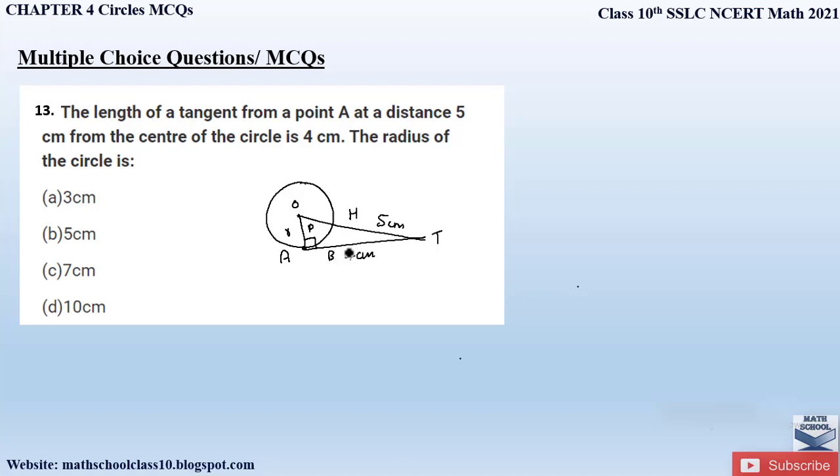So hypotenuse square is equal to base square plus the perpendicular square. So hypotenuse square is how much? 5 square is equal to base is 4, so it is 4 square plus OA we have to find out. So OA square will be equal to 5 square is 25 minus 4 square will be 16, or OA square is equal to 25 minus 16 is 9, or OA will be equal to square root of 9 which is equal to 3. So the length of radius will be equal to 3 centimeter. Our correct option is option A, that is 3 centimeter.